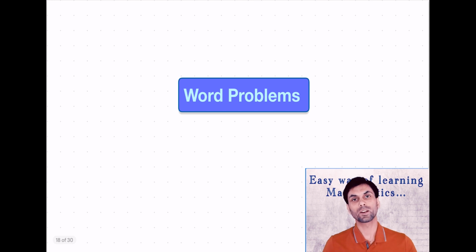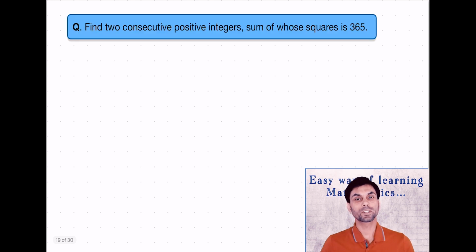Next we'll talk about the word problems. Now here we are going to solve some word problems or application based problems. So the first question is, find two consecutive positive integers, sum of whose squares is 365.